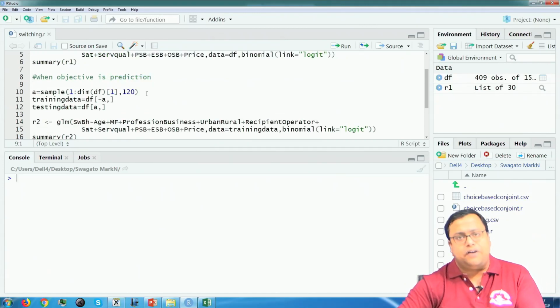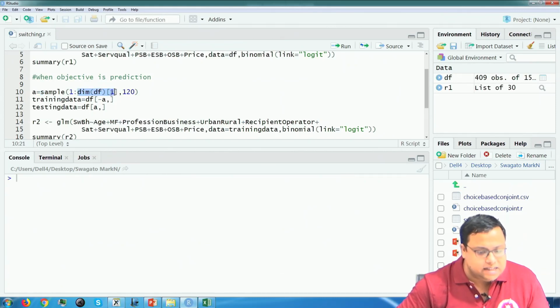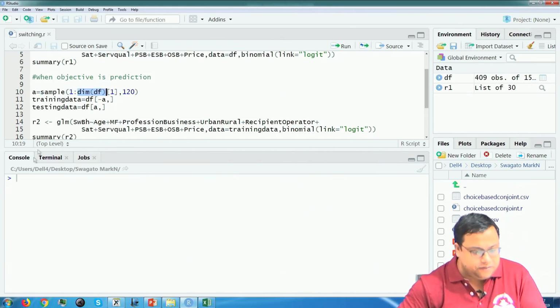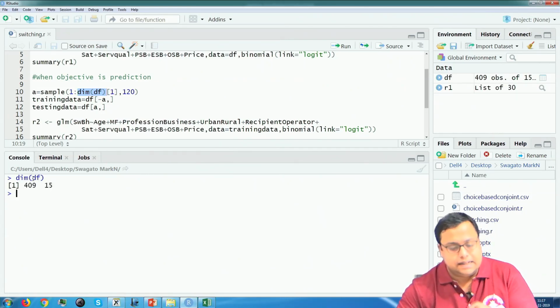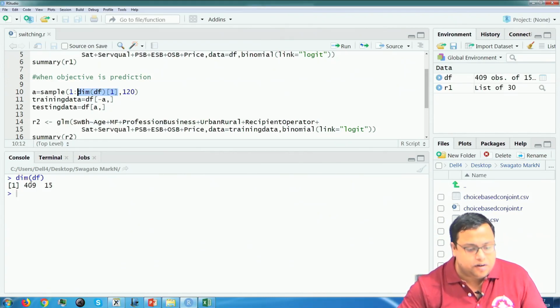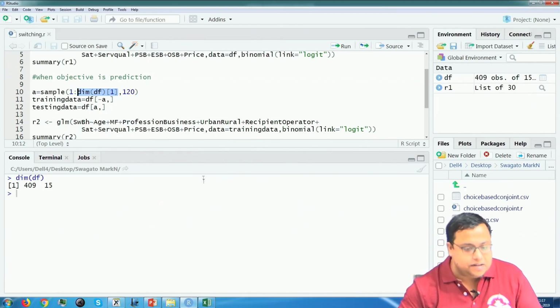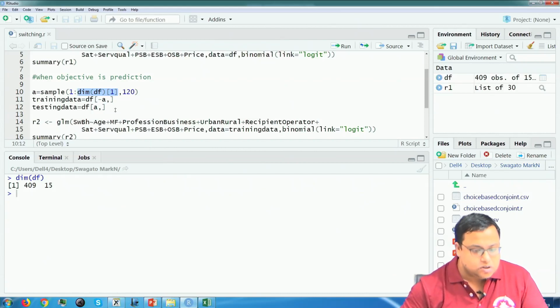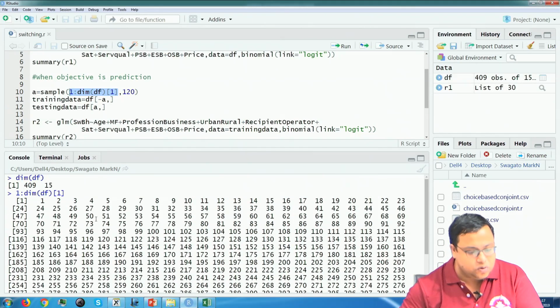The first thing that I create is the training data and testing data. So, I create a sample of dim df1. What is dim df1? Just check. Dim of df is the dimension of my data set. Dim df1 is nothing but the number of rows, because there are 400 rows and 15 observations. That is coming in the dimension of df, and the first entry of that is just the number of rows. So, out of 400 rows, out of 1 to 409, if I just write this, it will come like this, 1 to 409.